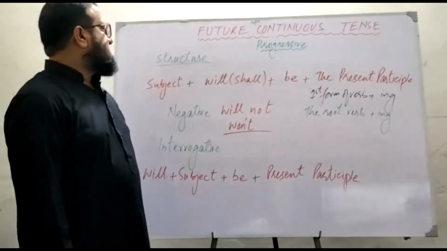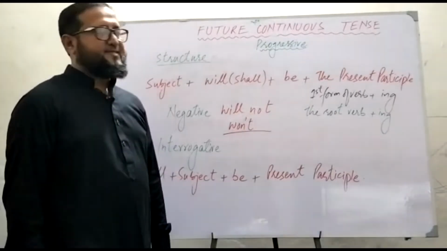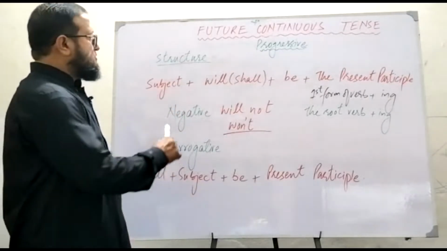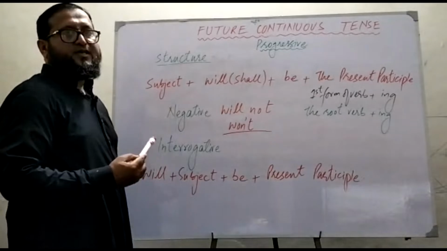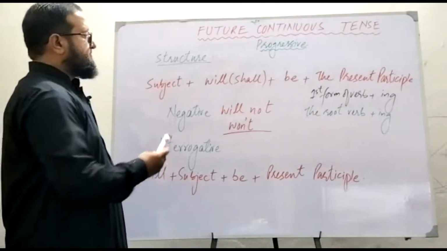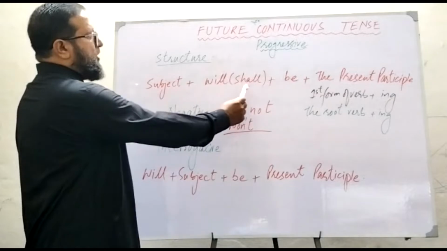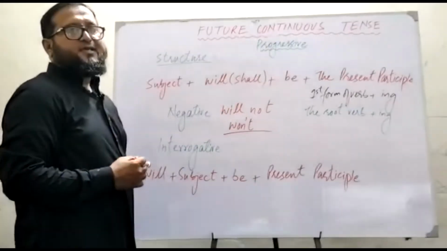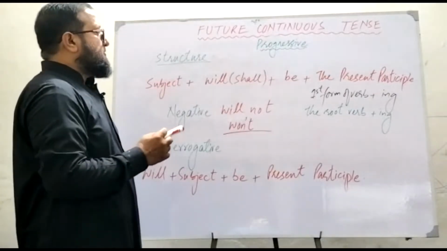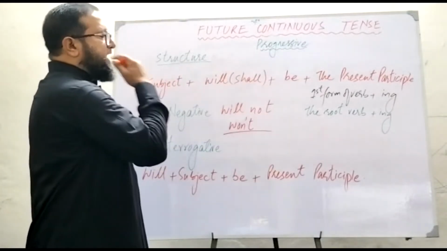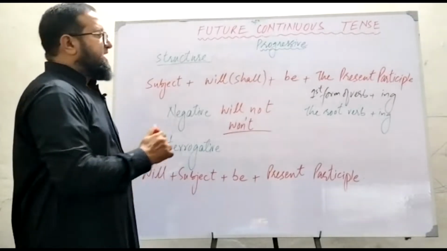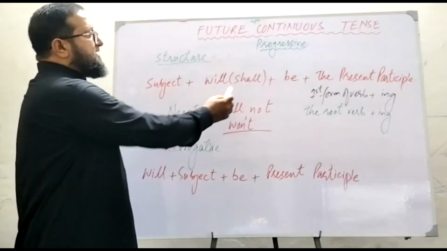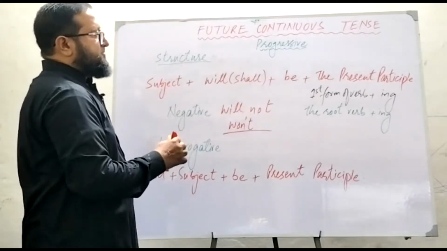So students, now let's see the structure of future continuous tense. Subject: as you know, first of all, in affirmative sentences we talk about the subject: I, we, he, she, it, they, any name. Then will or shall will appear. As we have already discussed, with I or we use shall, and with the rest of all subjects we use will. He will, she will, it will, they will, and shall will be used with I and we.